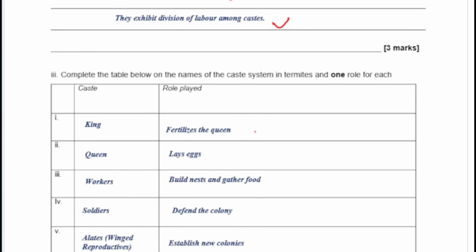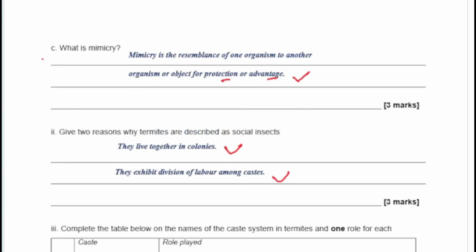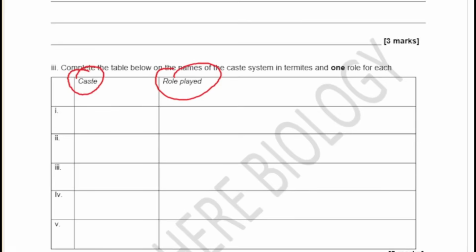So the king fertilizes the queen. Wow. And then you have the queen laying all the eggs. The workers build the nest and gather the food. The soldiers defend the colony, and the alates, I love the alates, they're the winged reproductives. They establish new colonies. Okay, when the colony becomes too large to contain, the winged reproductives will travel on a nuptial flight. They will go very far and they will establish a new colony for themselves. So that's basically what you have there in the termitarium or in the termite caste system. So please take note of that and pay attention to all those beautiful things there.